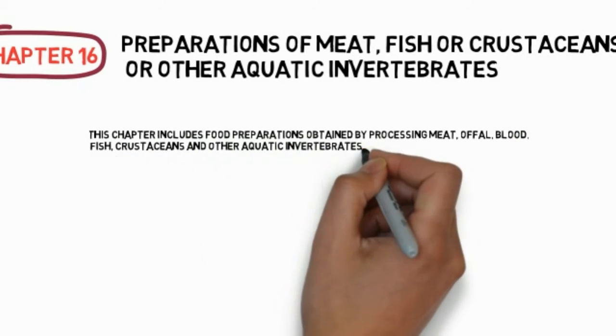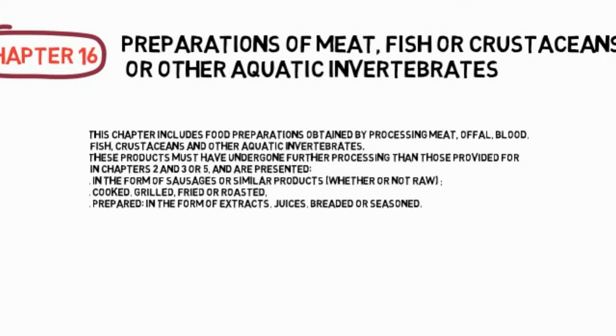These products must have undergone further processing than those provided for in chapters 2 and 3 or 5, and are presented in the form of sausages or similar products, whether or not raw. Heading 16.01.00: cooked, grilled, fried or roasted. Prepared, in the form of extracts, juices, breaded or seasoned.